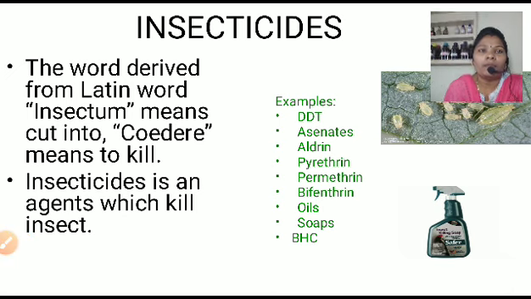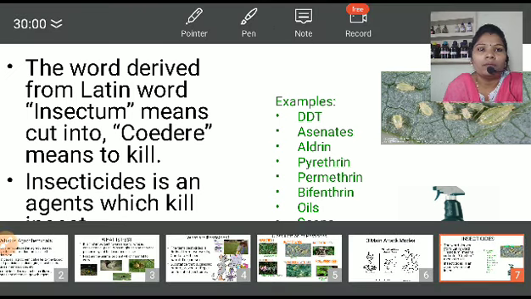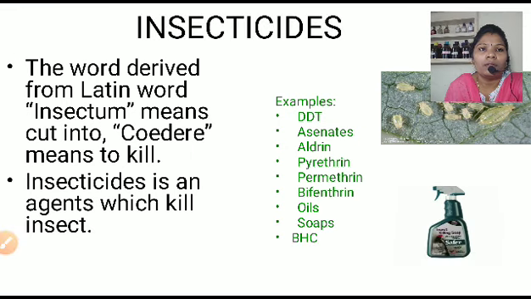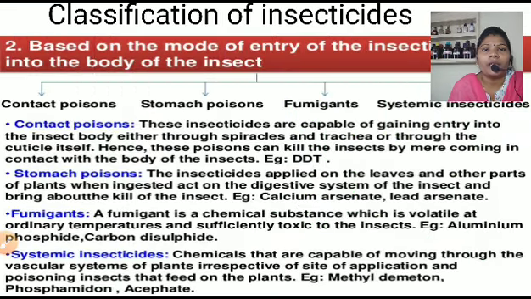Next type, that is stomach poison. Stomach poison is an insecticide applied on the leaves and other parts of the plant which, when ingested, acts on the digestive system of the insect and brings about the kill of the insect.